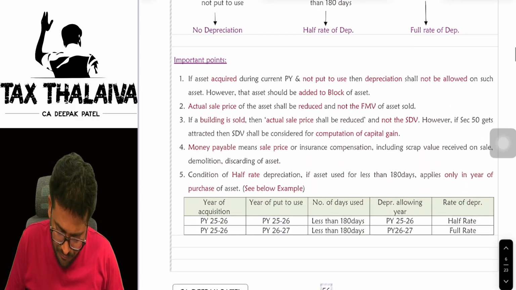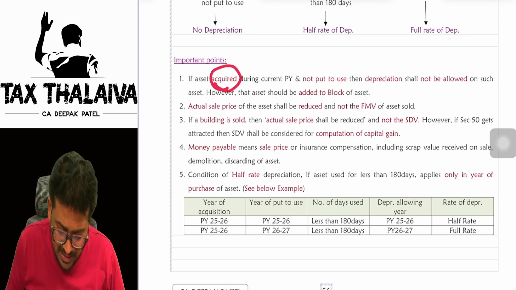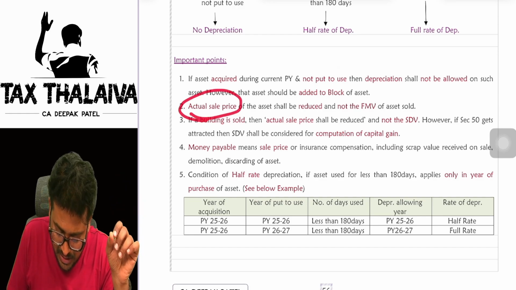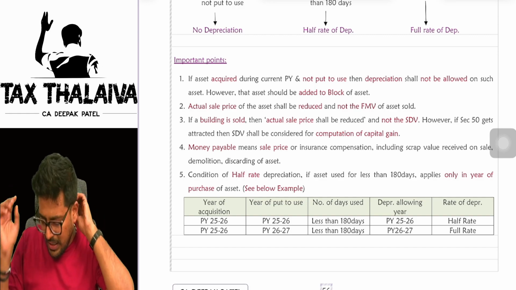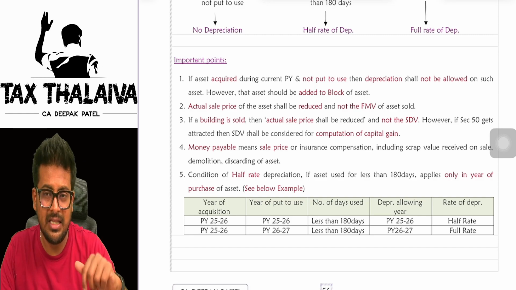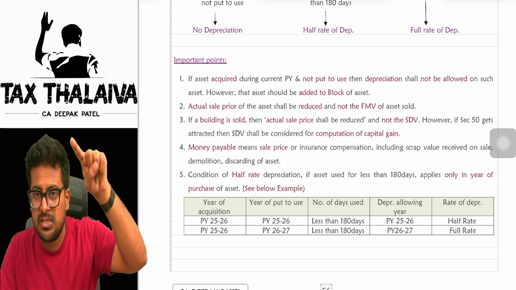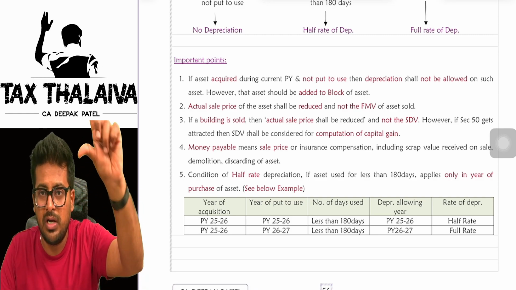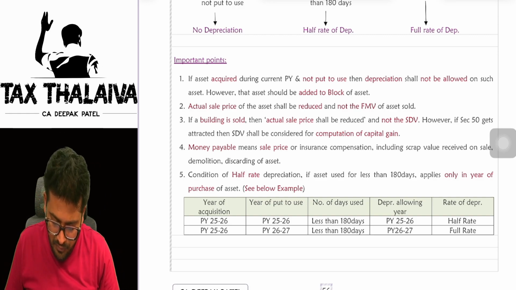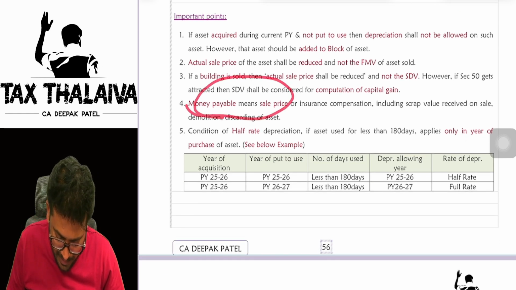Now, there are some important points which you need to note. If the asset is acquired but not put to use, you are not eligible for depreciation. Actual sale price shall be reduced, not the FMV of the asset. A lot of times the sale value you are offering is less than the fair market value or the stamp duty value in the case of building. In that case, for the purpose of PGBP or capital gain, you take FMV or SDV. But for the purpose of depreciation, you will only take the actual sale value to reduce from the block. Money payable means the sale price.